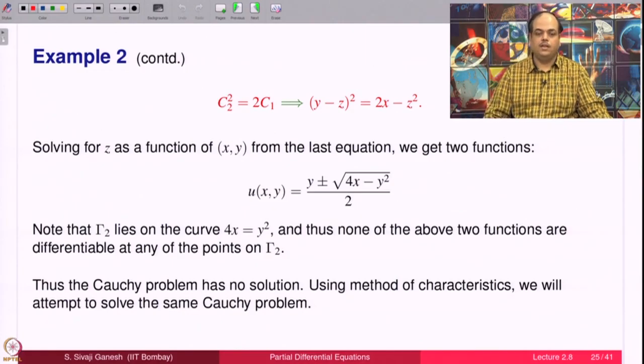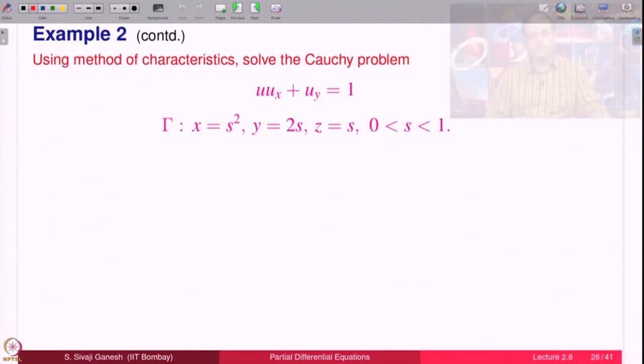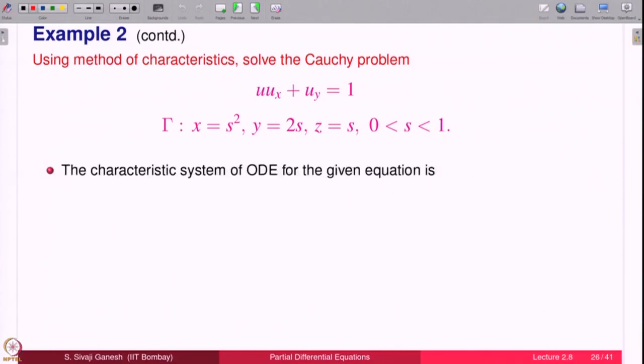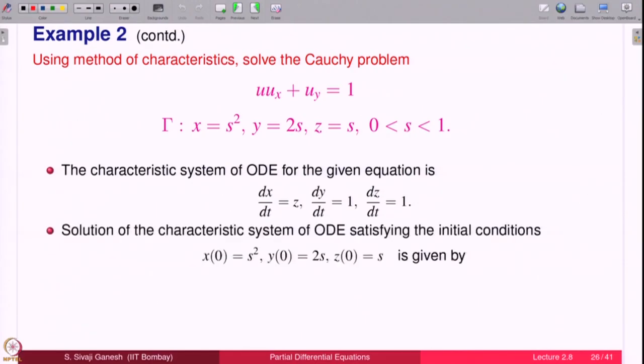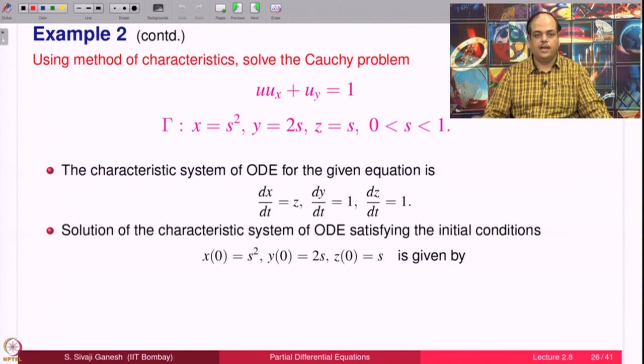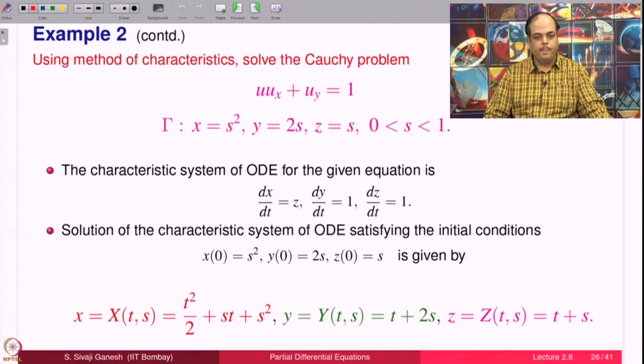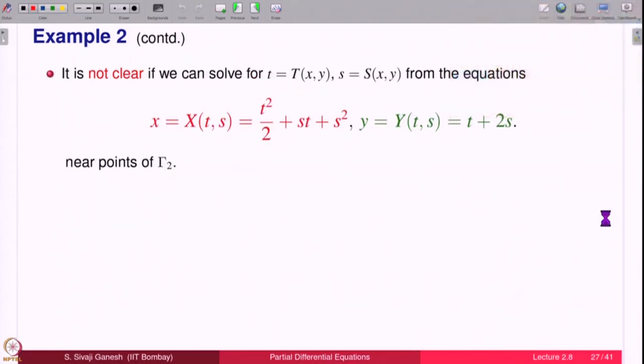whatever we have obtained. Now, using the method of characteristics, we will attempt to solve the same problem again. We have to write the parametric form of gamma, done. Then the system of characteristic ODE is this. Now, we have to solve this with initial data, so that at t equal to 0 the characteristic curve lies on the datum curve, done. When we solve, these are the expressions we get for x, y and z.